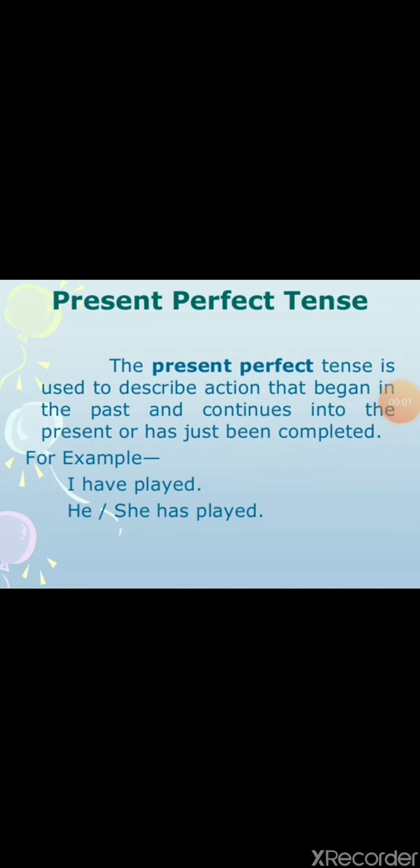Present perfect tense, the third aspect. The present perfect tense is used to describe action that began in the past and continues into the present or has just been completed. I explained to you about present perfect tense. What perfect means, that it shows the completion also, means all done. So for example, I have played, I have finished my task, means whatever I have started, it's all done. So she has played, it's a completed sentence. Okay, not grammatically I am telling you, just a completing in the action, means the action we are talking about, it has been done now.